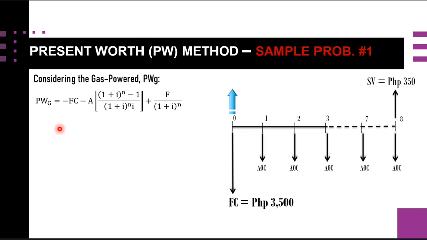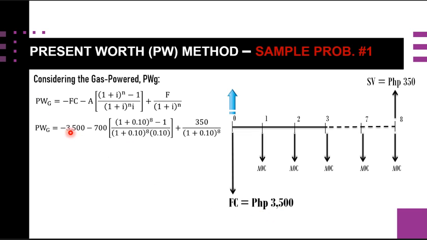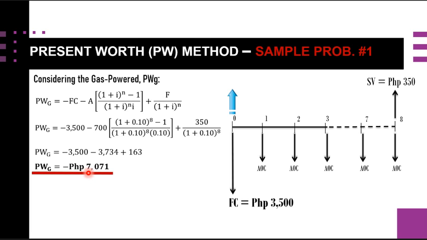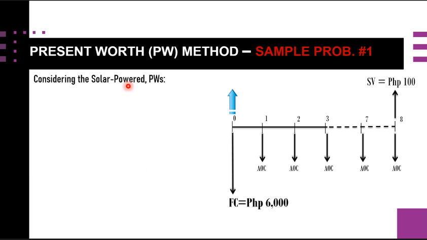FC is 3,500 here, and our annuity here, AOC, is 700, and then our future value here is referring now to the salvage value of 350. So we can actually get the present value of this gas powered, which is equal now to negative 7,071 pesos.